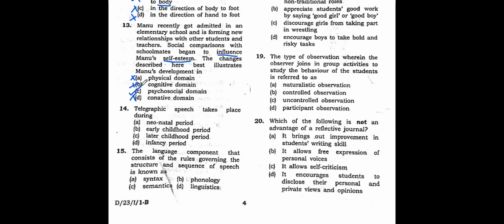So it is affecting the psychosocial domain of whom? Of Manu's, right? Manu's psychosocial development or domain has been affected because her self-esteem has been influenced by her thoughts of her friends, right? Her friends.